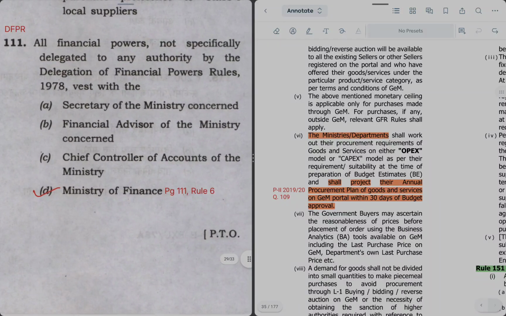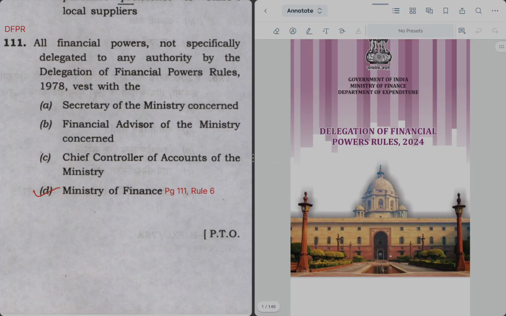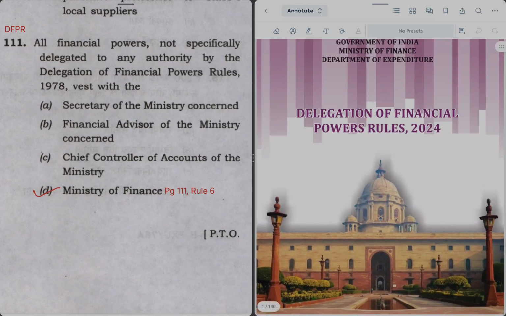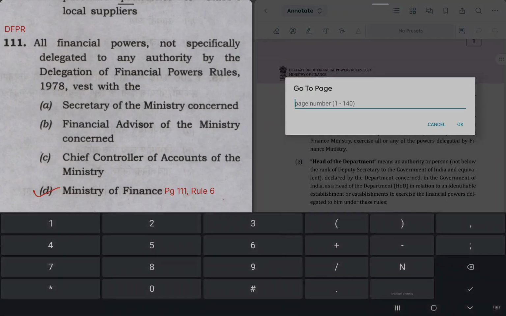Next we are coming to DFPR rules now. All financial powers not specifically delegated to any authority by DFPR vest with whom? This question almost repeats in every paper. So for that we will refer to the DFPR rules. It is a pet question of UPSC, on page 111 we will find its answer.